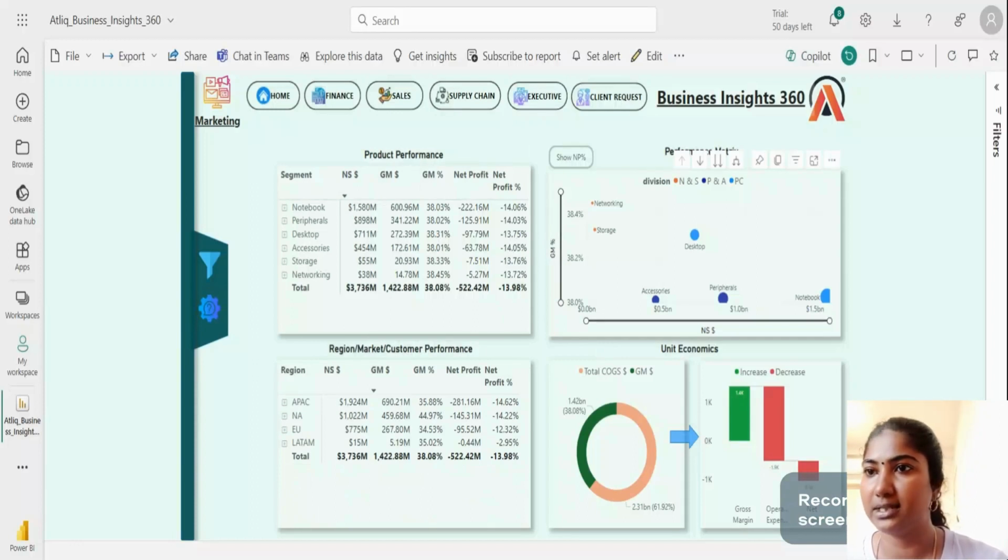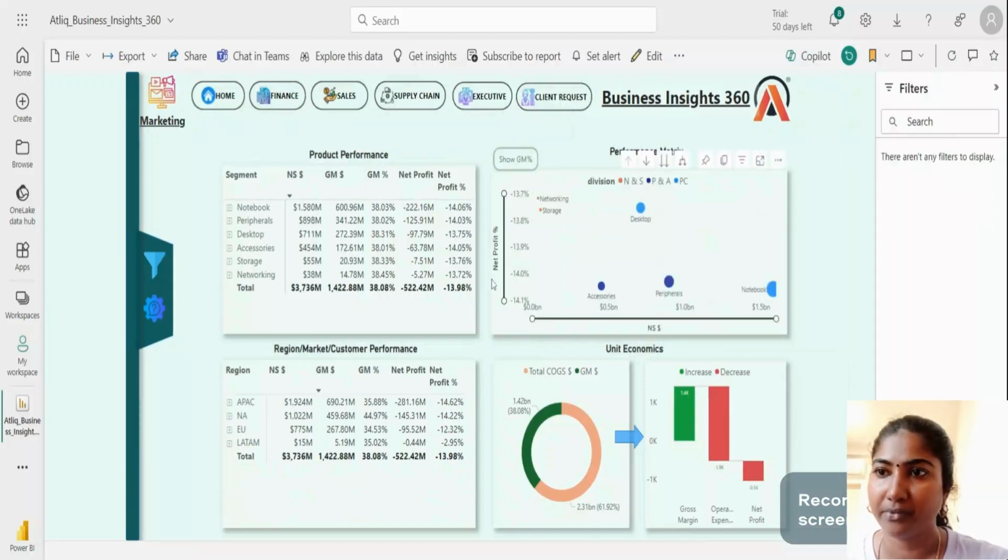We can see that notebook is the division where the net sales are high, but the gross margin percentage is comparatively low. In terms of gross margin percentage, networking and storage show a high gross margin percentage but low net sales. We can see the net profit percentage as well. Networking and storage almost show negative net profit, but it is comparatively low, while notebook shows higher net sales.